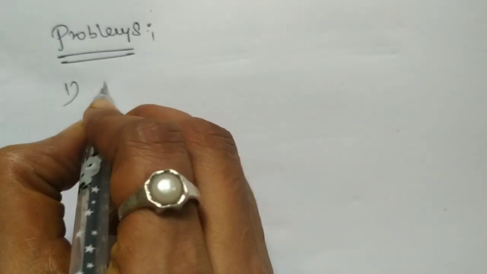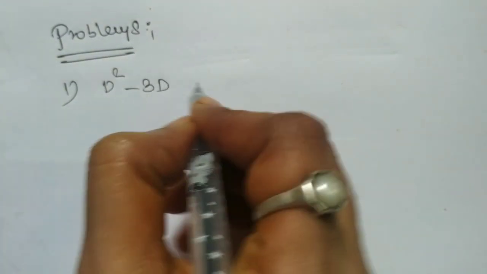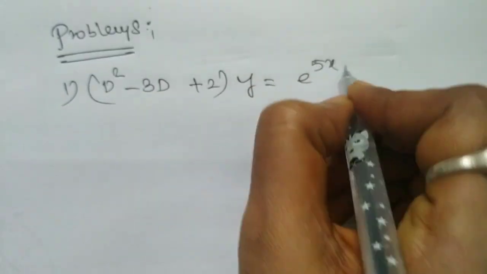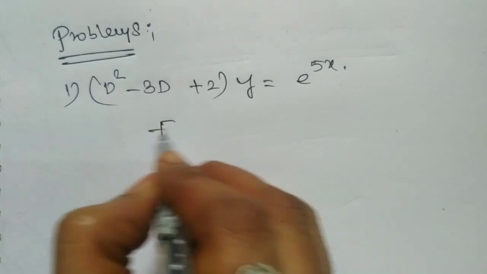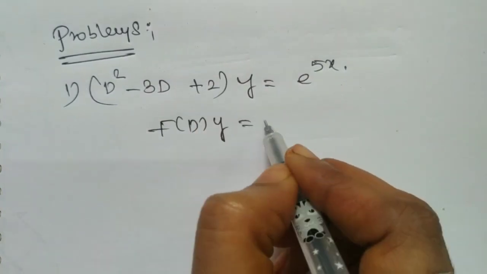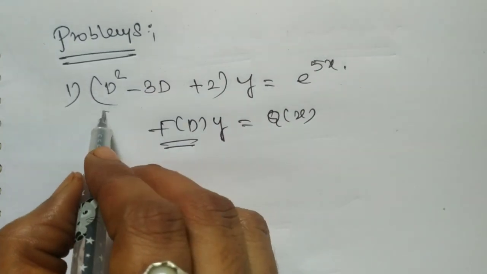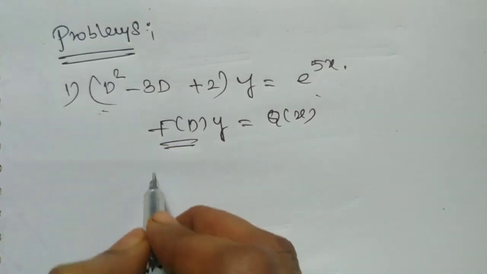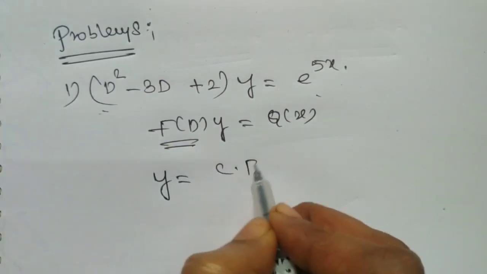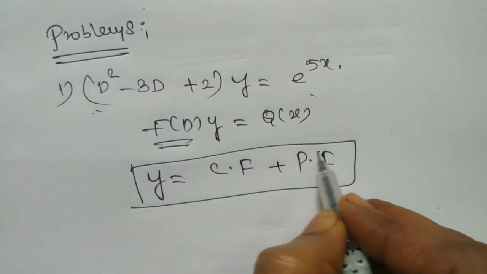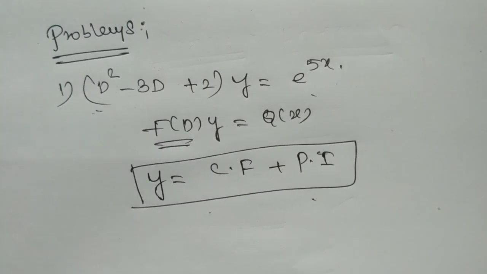First one: (D square minus 3D plus 2) y equal to e power 5x. So this is in the form of f(D)y equal to Q of x. Here the general solution of this linear differential equation is y equal to CF plus PI, that is, y equal to complementary function plus particular integral.